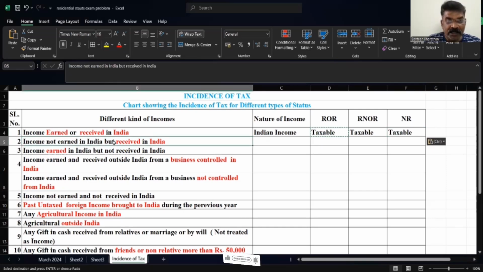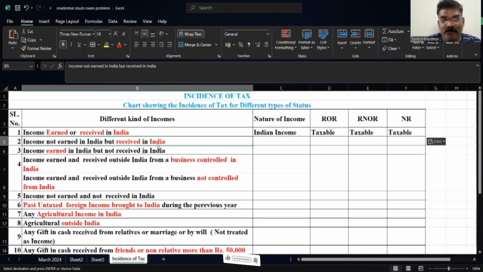The second, income not earned in India, but received in India. Income which is not earned in India, he has not earned, but he has earned somewhere else, outside in the foreign. The income is generated there. But the amount has been entered into India, received in India.